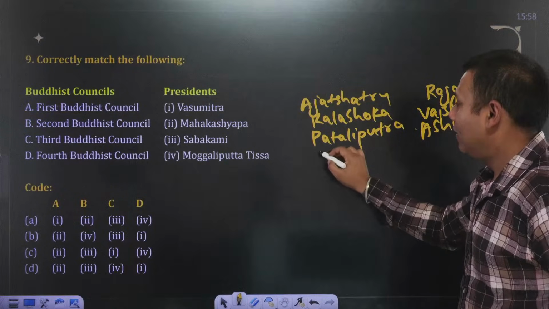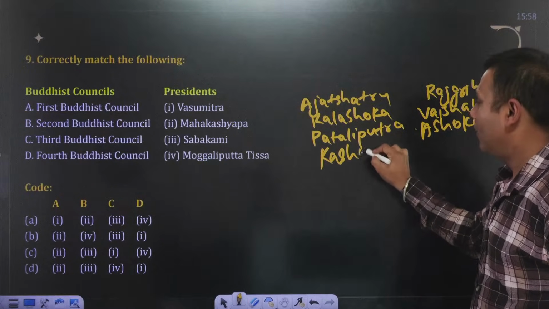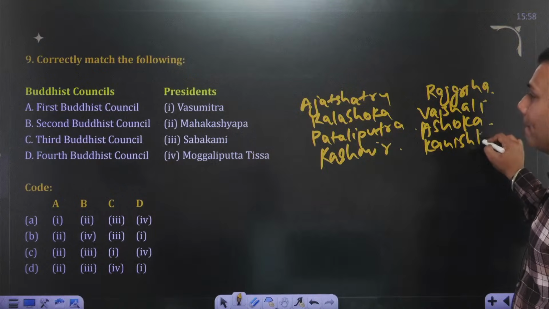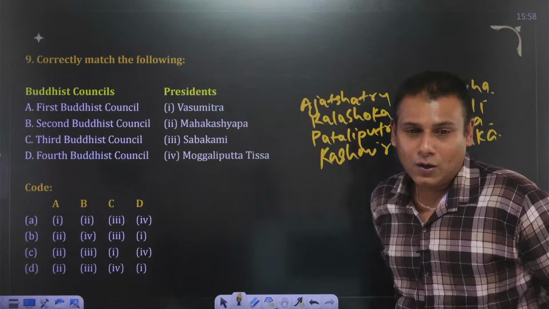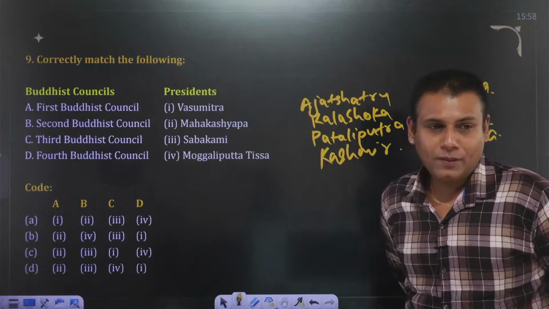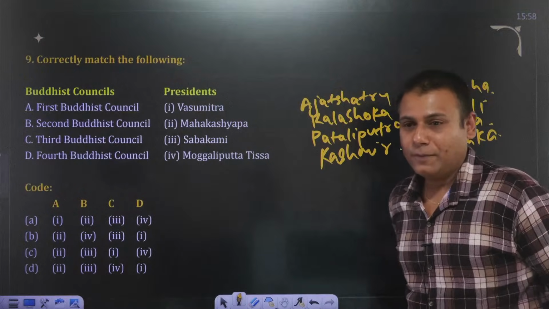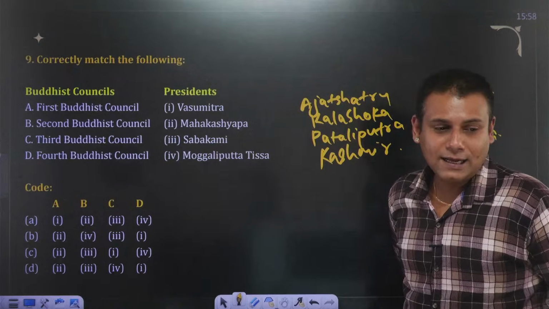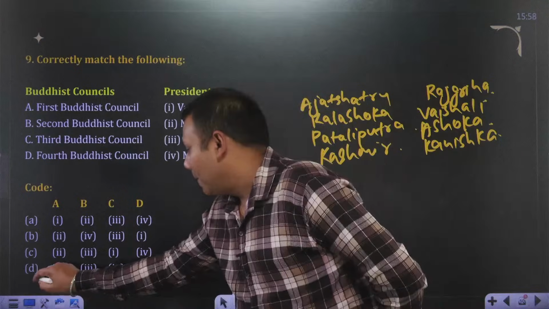Fourth one at Kashmir, patronized by Kanishk. Okay, Himvarsha goes for D. Dr. Akhil, just take a guess. Yes, guys, answer to this question is D.